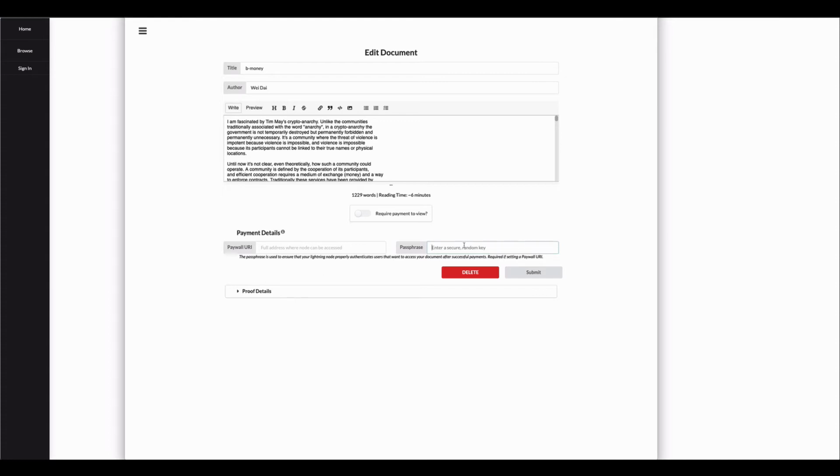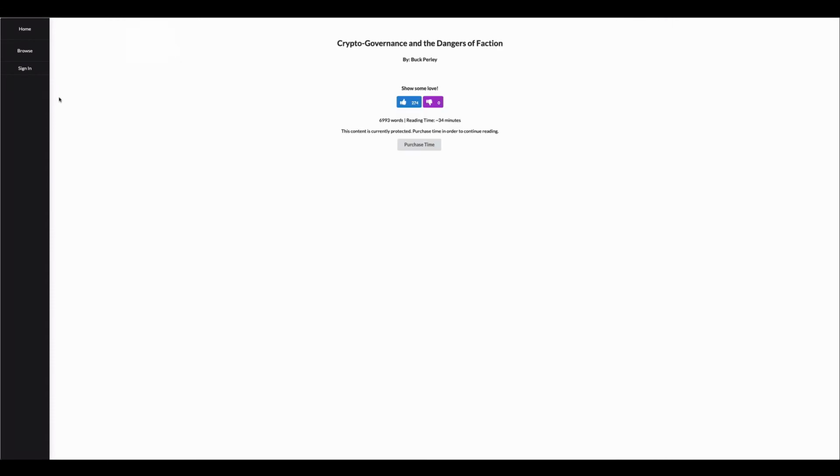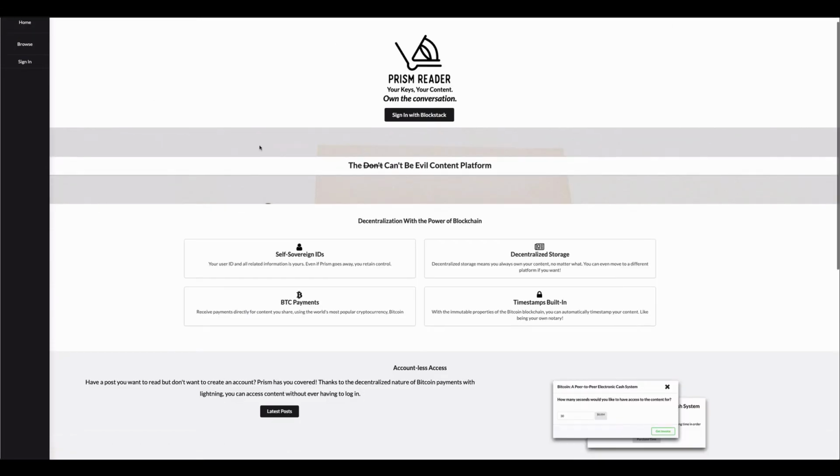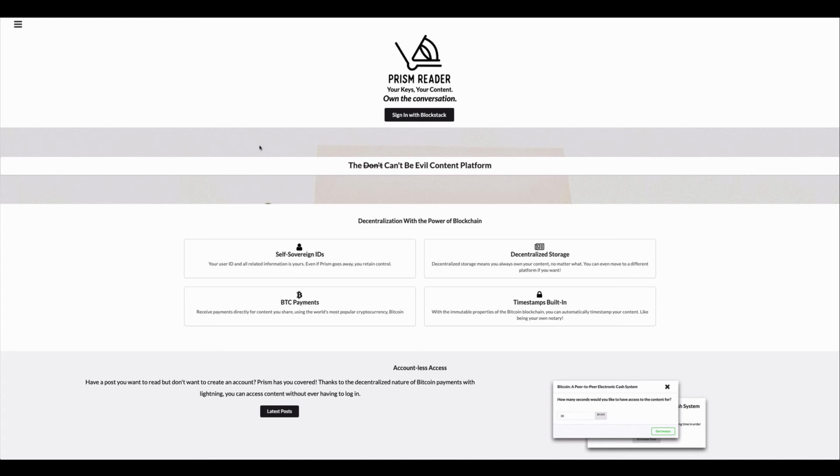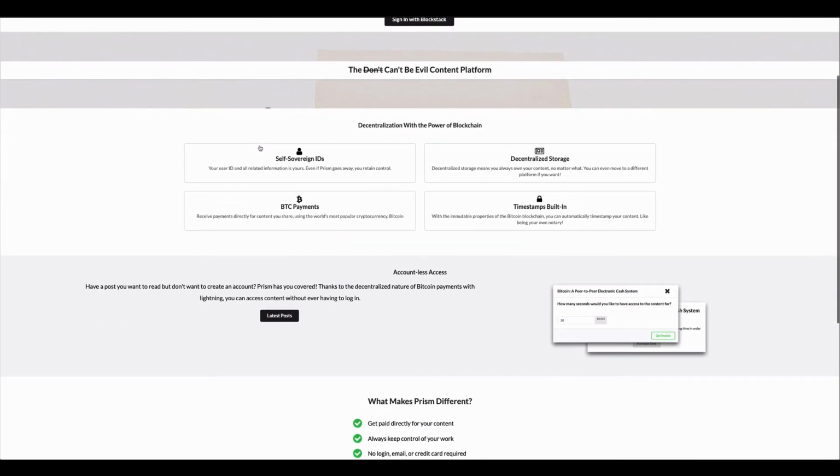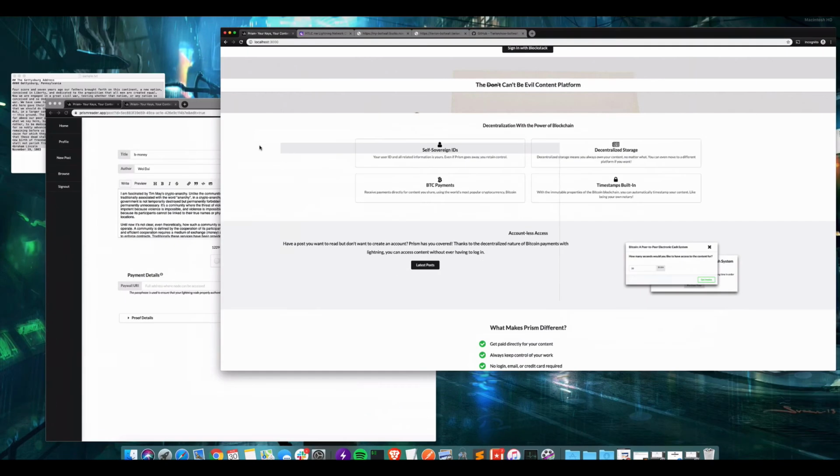So the passphrase is something that Prism uses to authenticate with the owner of the content. Since all the content is stored on Gaia, this decentralized storage system, anything that's public to one user is public to all users that's not the owner. So what we need to do is have this password system.